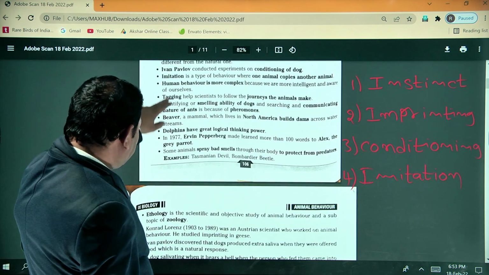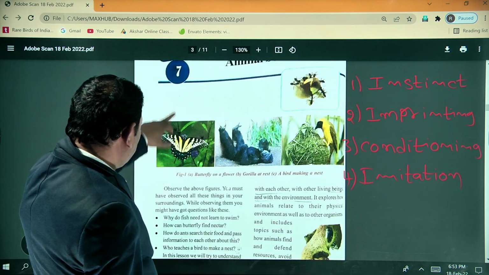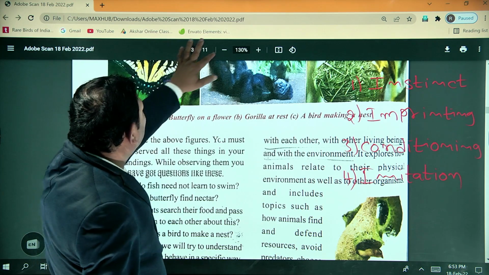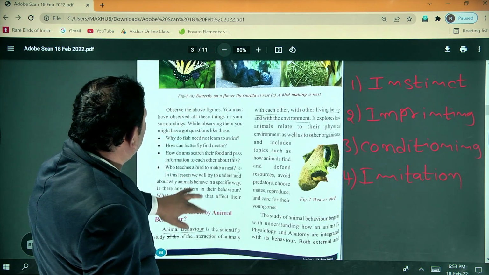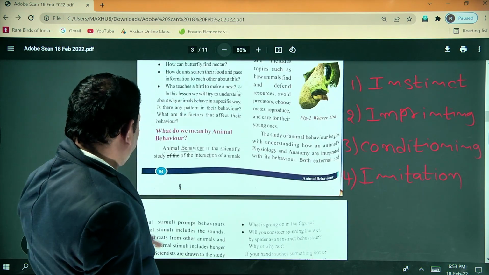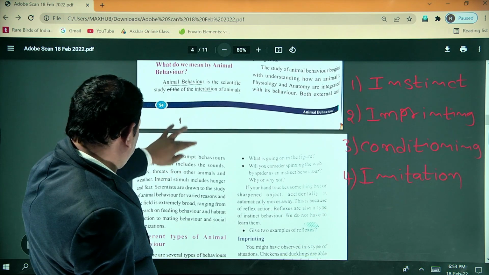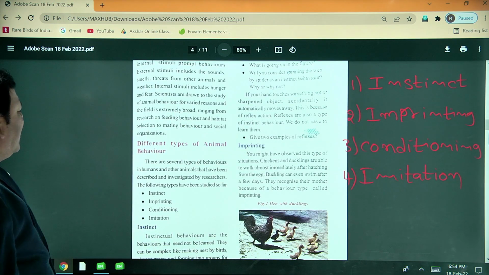Here you can see the different types of animal behavior.